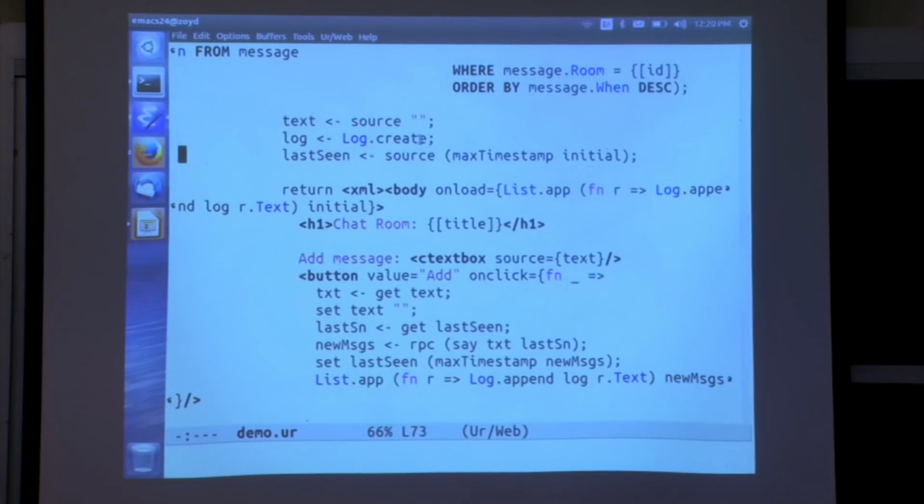We get things like, here's a button tag, and it has an onClick attribute that when the user clicks the button, all this code here runs on the client side. But it's Web code, it's not JavaScript code. The compiler translates it into JavaScript for you and guarantees that it maintains the properties that we want from the abstractions in Web, as long as the user isn't mucking around with it manually in the browser, and all sorts of other different things.